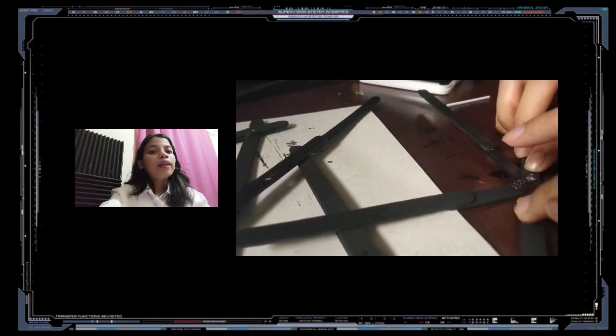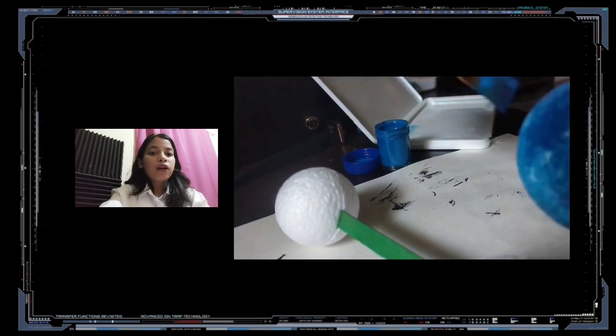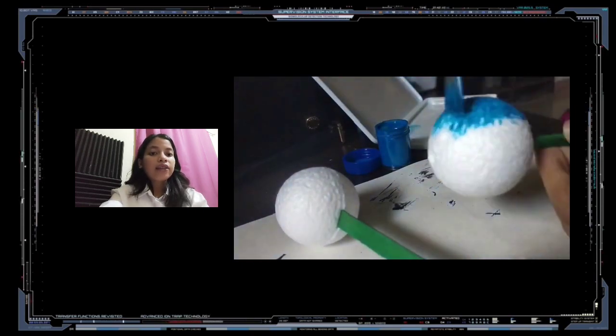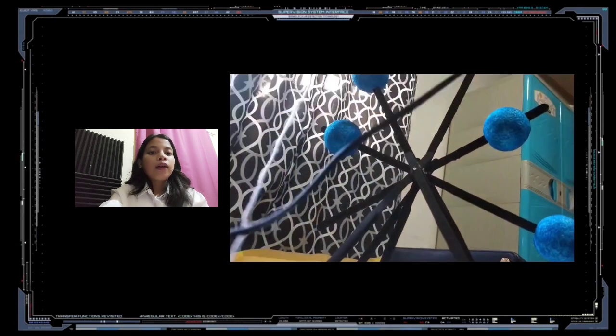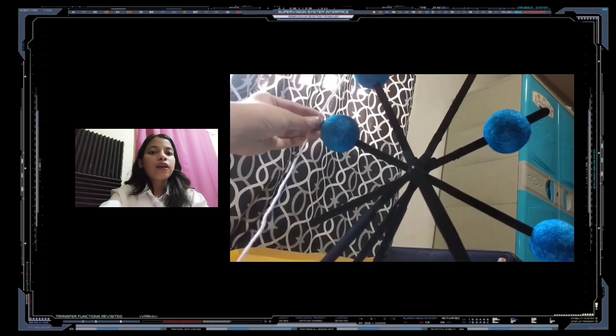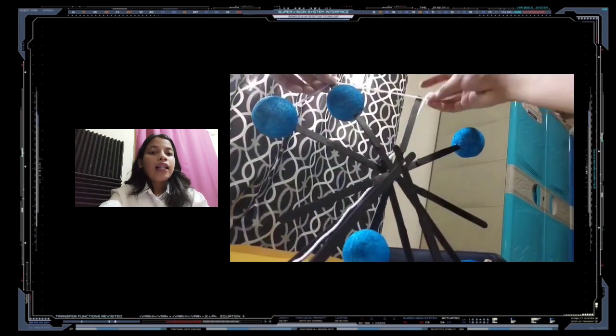Third, paint the styroballs using a paintbrush and poster paint with the colors blue for electron and red for the proton. Fourth, put the blue styroballs as a representative of the cabins in the ferris wheel. Then, put the yarn as an electron orbit. Then assemble a nucleus in the middle. Lastly, use the bond paper to put positive and negative to represent the protons and electrons. And we are finally done.